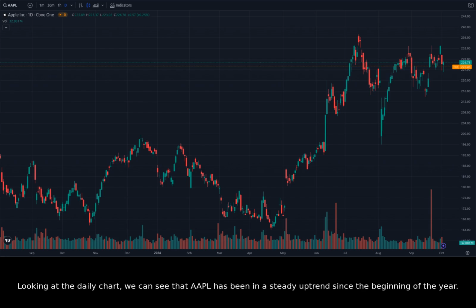Looking at the daily chart, we can see that Apple has been in a steady uptrend since the beginning of the year. The stock price has shown remarkable resilience and has been consistently making higher highs and higher lows. However, we can also see a recent pullback, which may be tied to the concerns about iPhone 16 demand. The stock price has been testing the 200-day moving average, which is often seen as a key level of support.